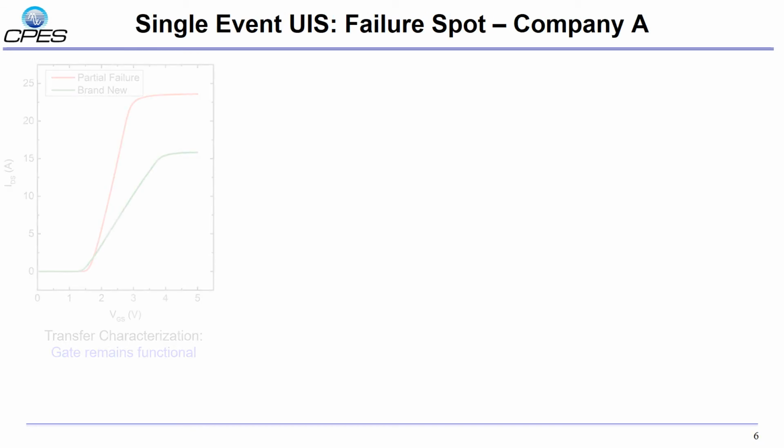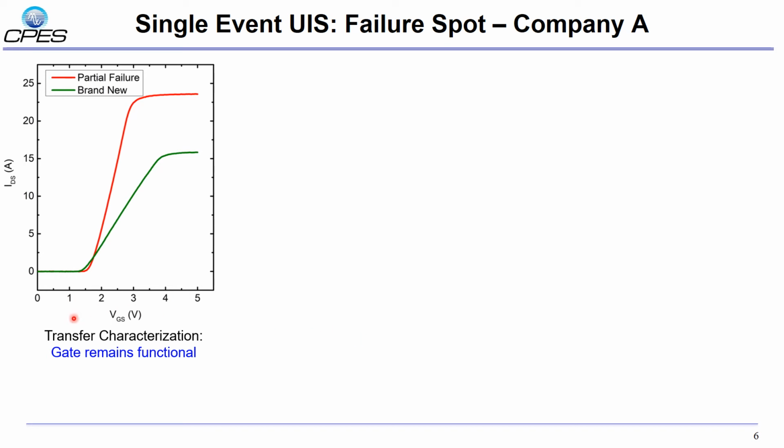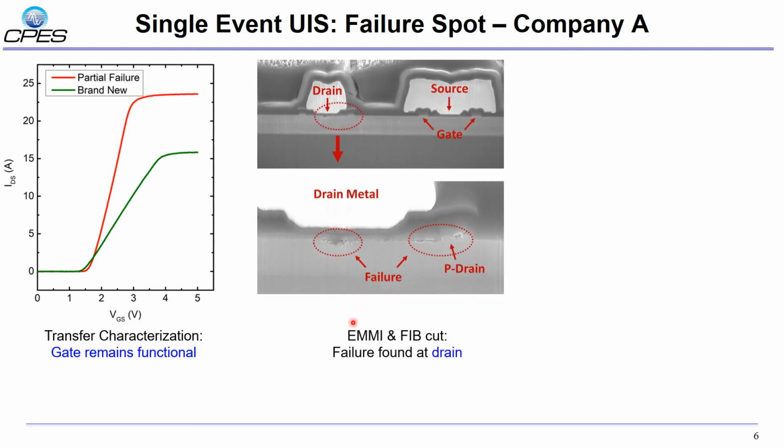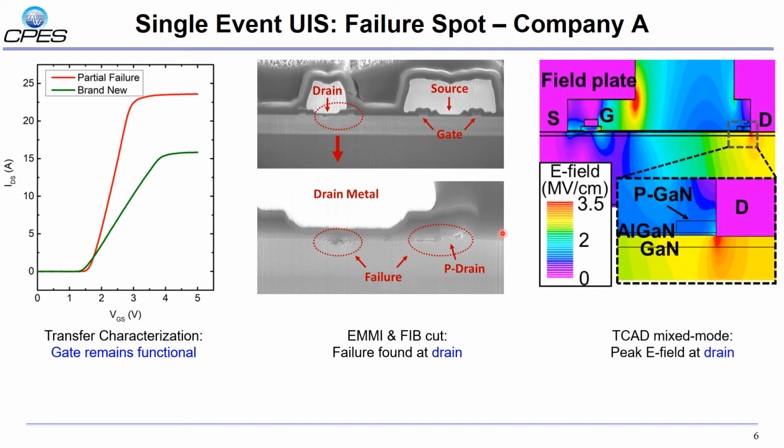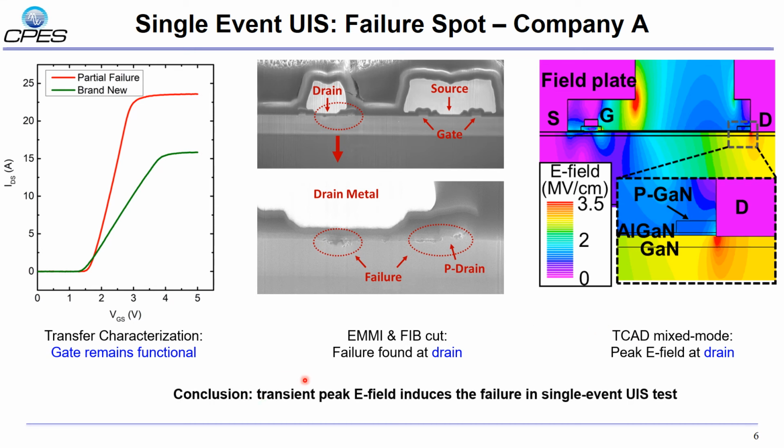For the failure analysis, let's use a HEMT from component A as an example. From this transfer characterization, we can see that the gate remains functional after the UIS failure. With the help of emission microscopy and FIB cut, we successfully found the failure located at the drain side. And from the TCAD mixed mode simulation, it shows that the peak electric field locates at the drain side in this UIS transient. So all the evidence leads to the conclusion that the failure mechanism is a transient peak electric field induced failure in this single event UIS test.